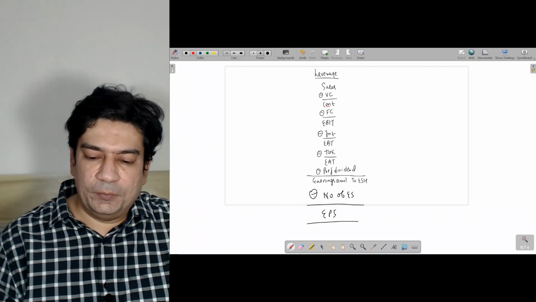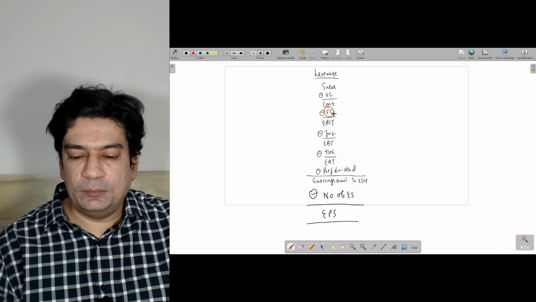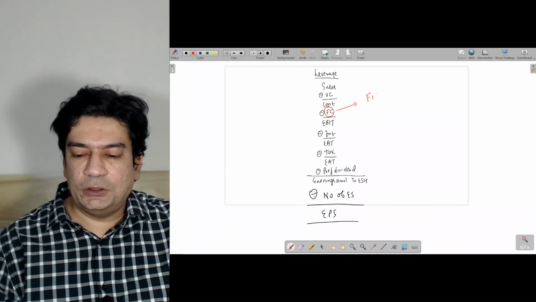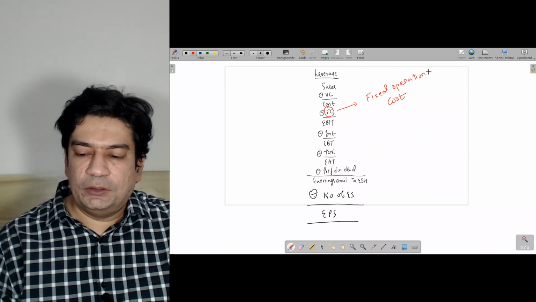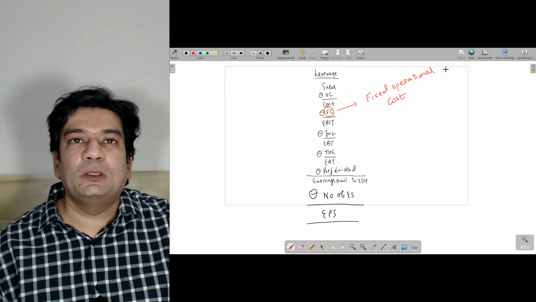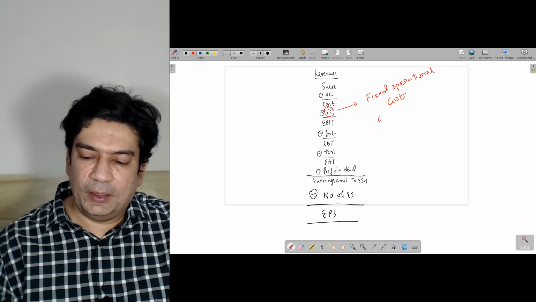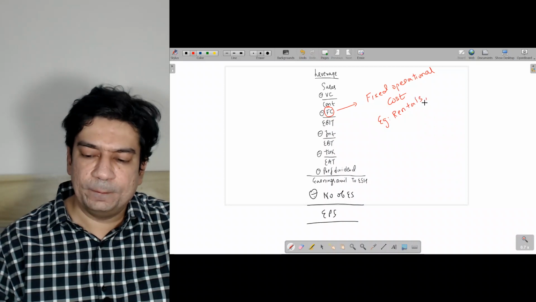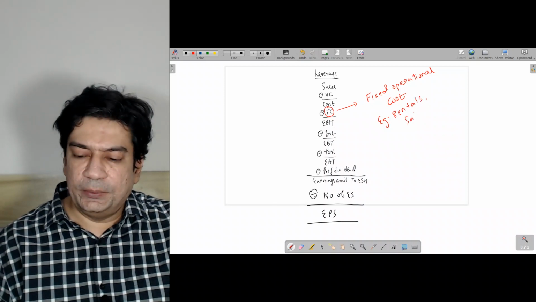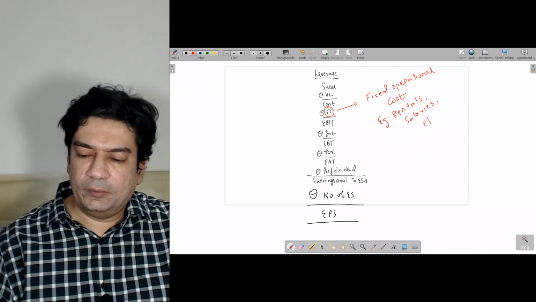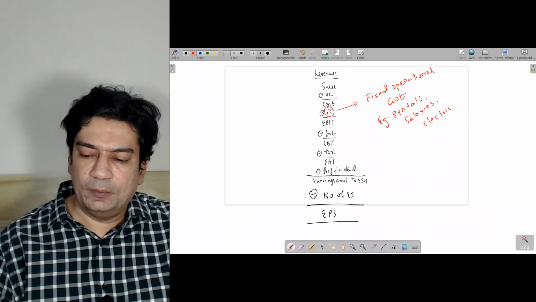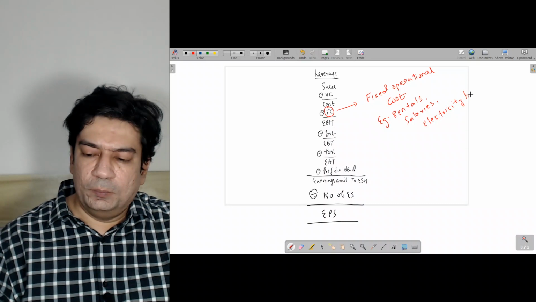Now when I am talking about fixed cost, I am talking about fixed operational cost. So fixed operational cost is your fixed cost, and examples would be the rentals which you pay, the salaries which you pay to your employees, the electricity bill which you pay on monthly basis.